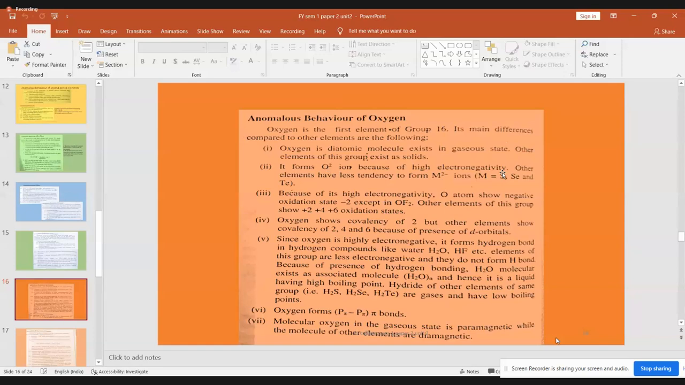Whereas the other elements like sulfur, selenium, tellurium will not exist in the form of S 2 minus, or selenium 2 minus, tellurium 2 minus. No, that is not possible. Selenium and tellurium will tend to form covalent compounds, so they will not have this 2 minus ion. That nature is not shown by other elements of group 16. Oxygen will have its oxidation state as 2 minus.